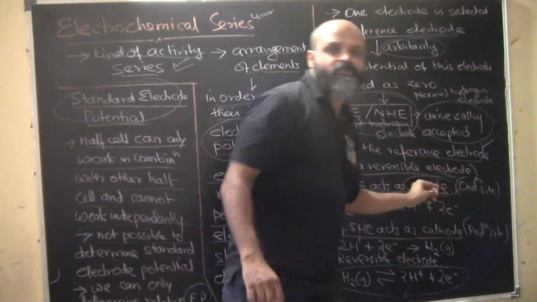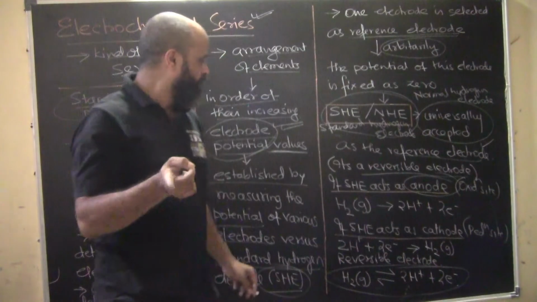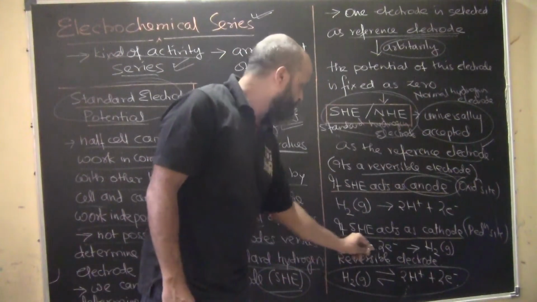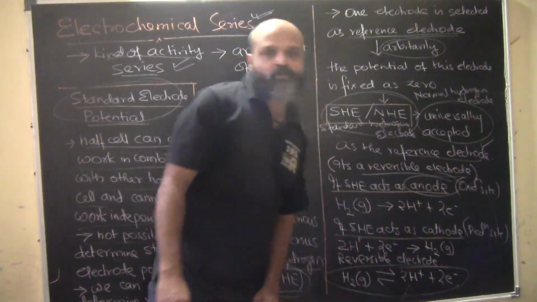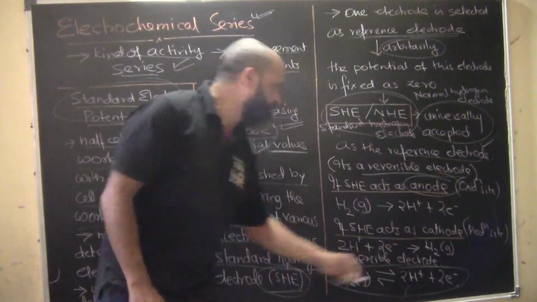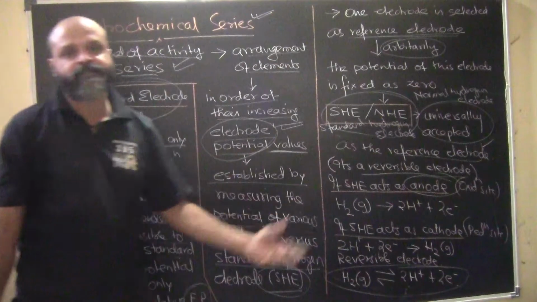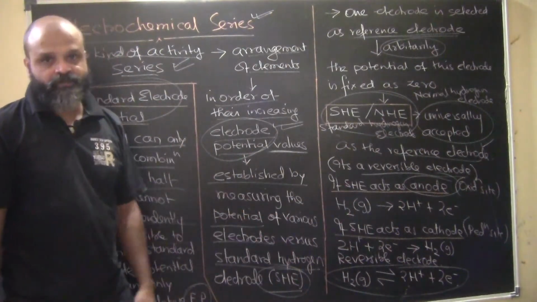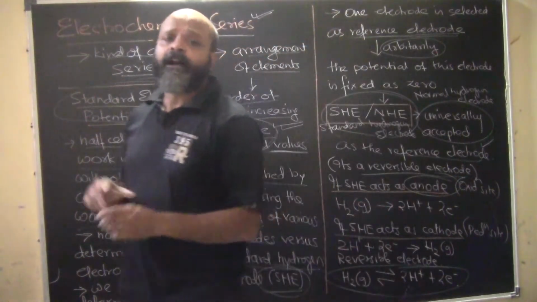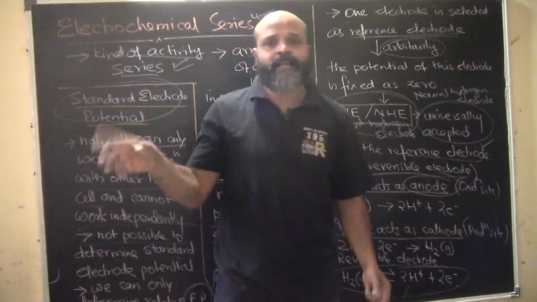So anode is the oxidation site wherein loss of electrons takes place, and cathode is the reduction site where gain of electrons takes place. So look at this, 2H+ ions gain 2 electrons and form H2 gas once again. If you combine these two equations, what do we get? H2 gas is in equilibrium with 2H+ plus 2 electrons. That's basically a reversible process. So this is about how we consider hydrogen as a standard hydrogen electrode, and why we consider it, because arbitrarily there has to be another half.